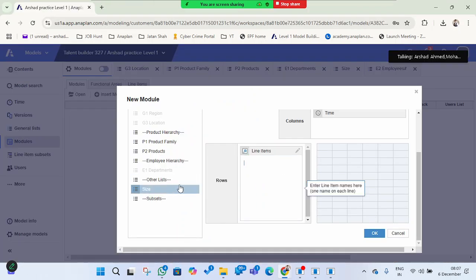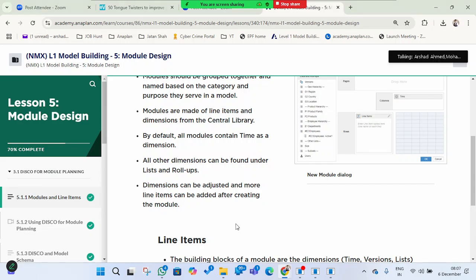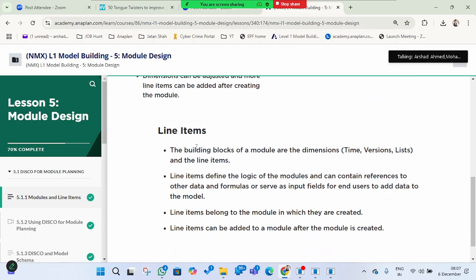Sometimes it is three or four, but we can do multiple. Generally we create four or five and insert names for the line items, and once the module is created, later on we can add as many line items as we want. Line items are the building blocks of modules, along with the dimensions: time, version, and lists.